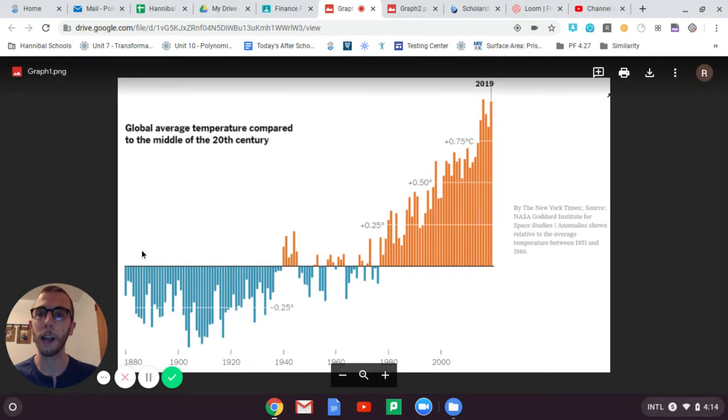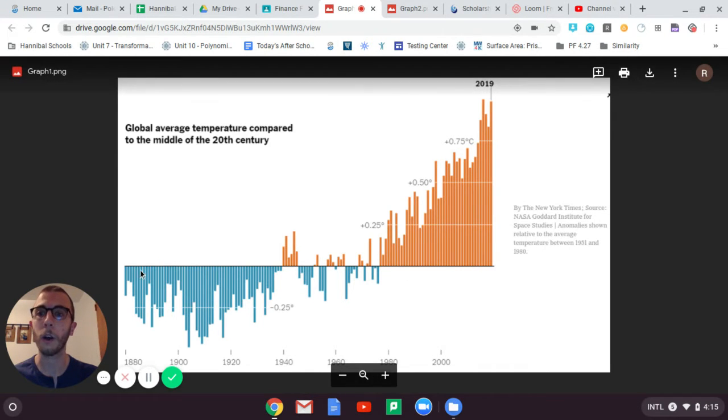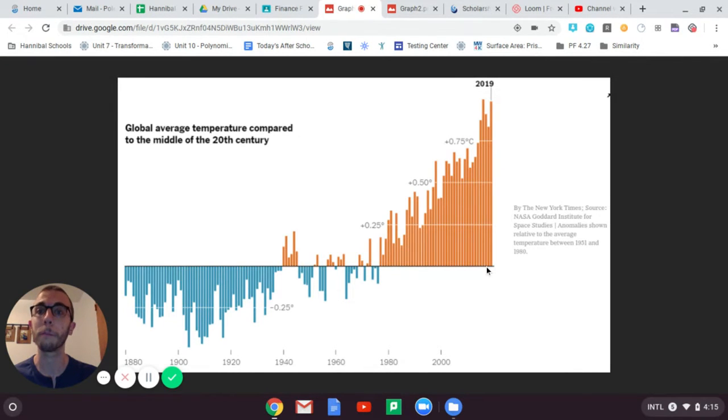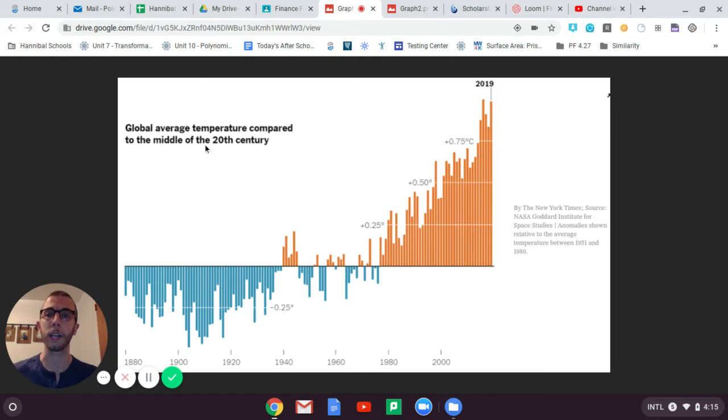So this graph here is all based on their average temperature from 1951 to 1980. So this middle line here, which we're going to call the baseline, this is the average temperature, again, between those years, 1951 and 1980. That's what this refers to as the middle of the 20th century.